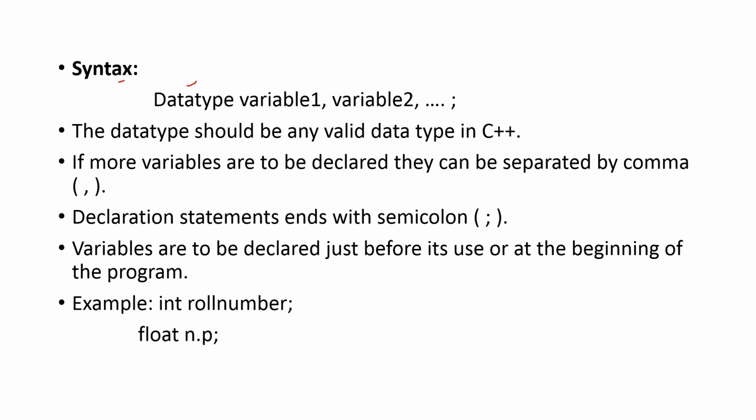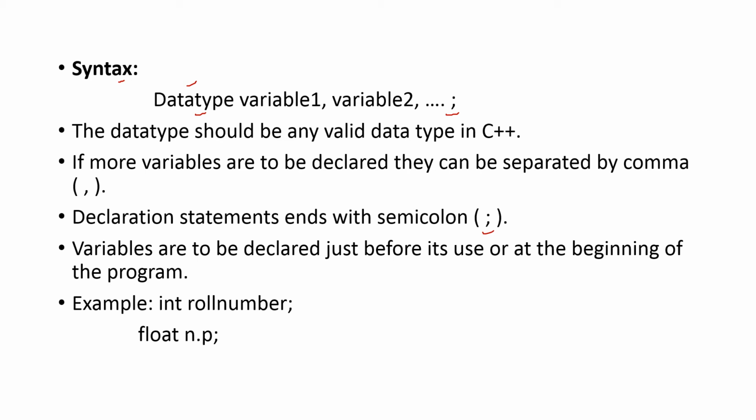The data type should be any valid data type in C++. We know many types are there. From those, any one you have to write as the data type. If more variables are to be declared, they can be separated by commas. Here variable 1, variable 2 are there, so we have to separate them with commas. Declaration statements always end with a semicolon. Variables are to be declared just before their use or at the beginning of the program. That is, before using a particular variable, you have to declare it. That is the general rule.